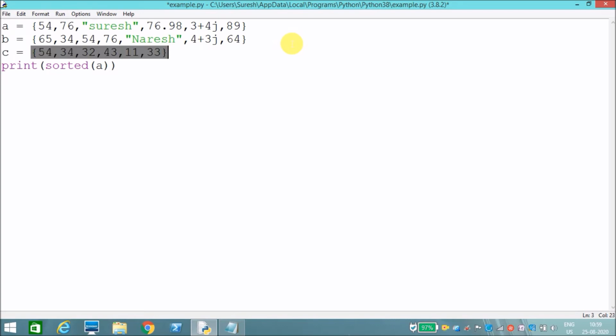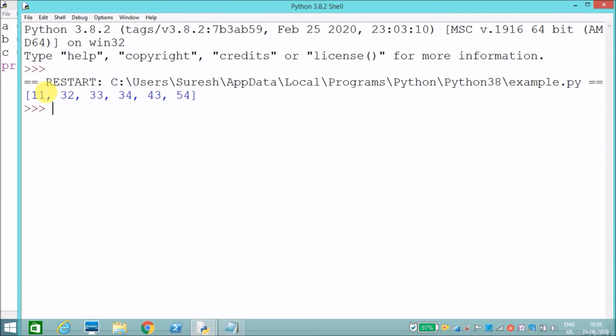Okay, now I'll say sorted of C. Now run this. See, it has sorted. Okay, for homogeneous elements it will work.